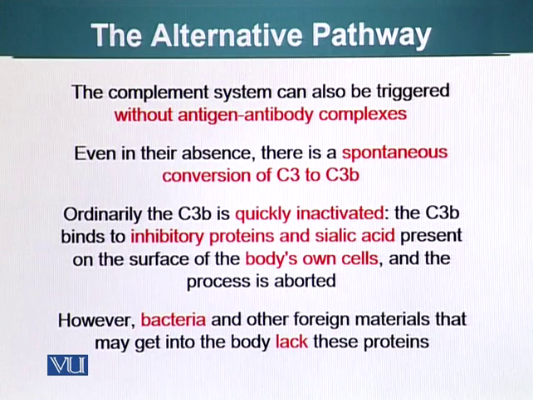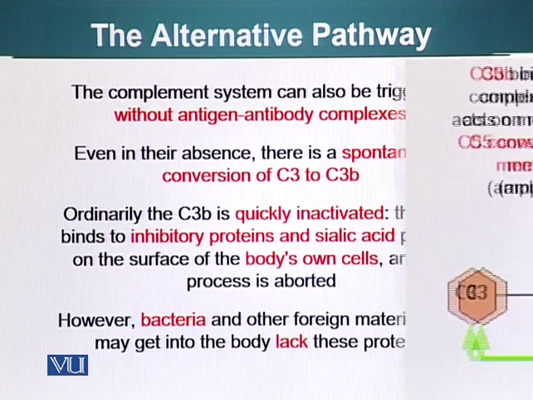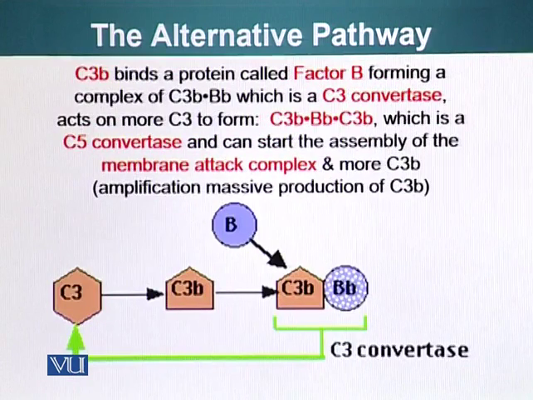However, bacteria and other foreign materials that may get into the body lack these proteins. Of course, they are specific to our cells. C3b binds a protein called factor B, forming a C3bBb complex, which is also a C3 convertase. It acts on other C3 to form more C3b, and the C3bBb-C3b complex, which we already know can also cleave C5, is therefore called C5 convertase.